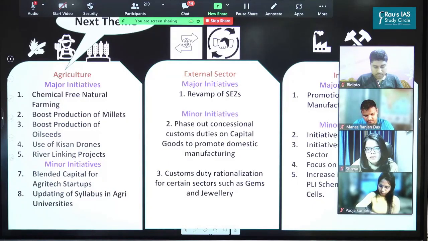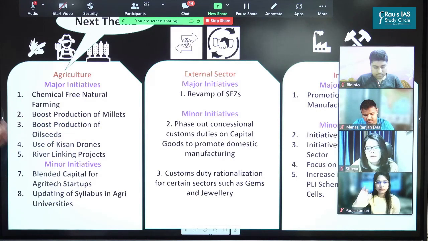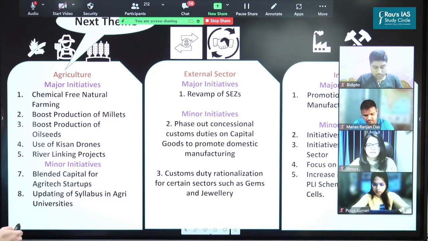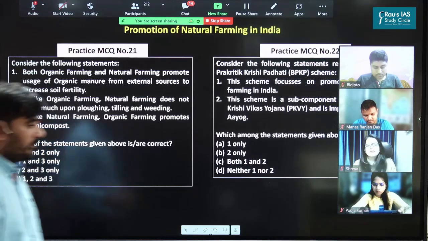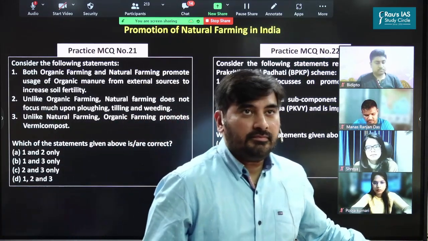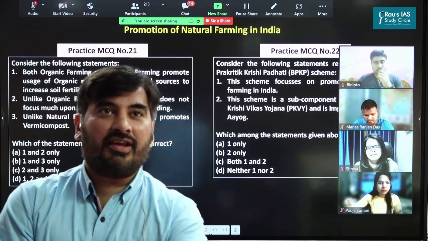So as you can see, with respect to the agriculture sector, these are the important initiatives and some minor initiatives. We'll not discuss much on the minor initiatives. We'll focus majorly on the major initiatives. Okay, fine. Look at the 2 questions which you can see on the screen.